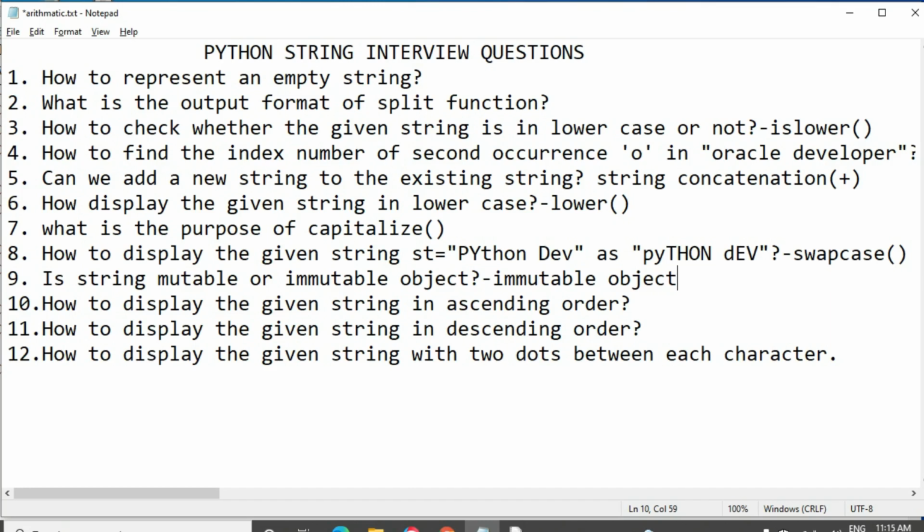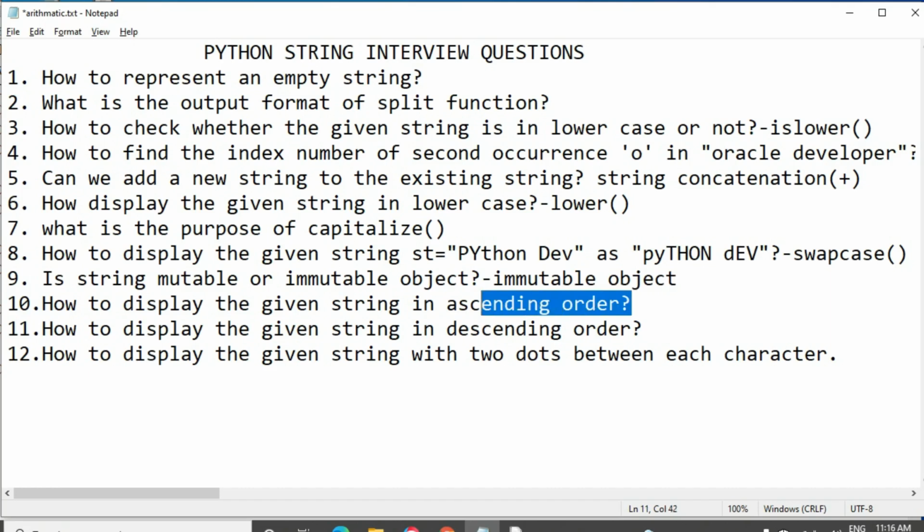If the existing string is placed in a particular location, and we add the new string, the location will be changed. We can't modify the existing string object. So the string is an immutable object. If you want more clarity about this, just go through my video once.